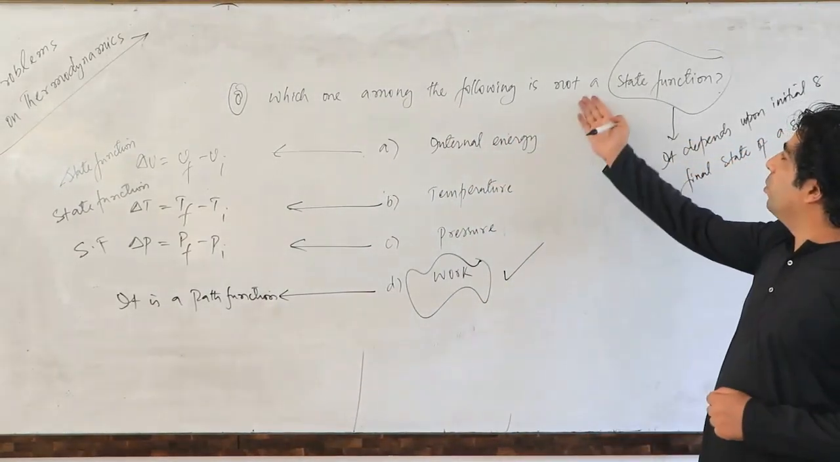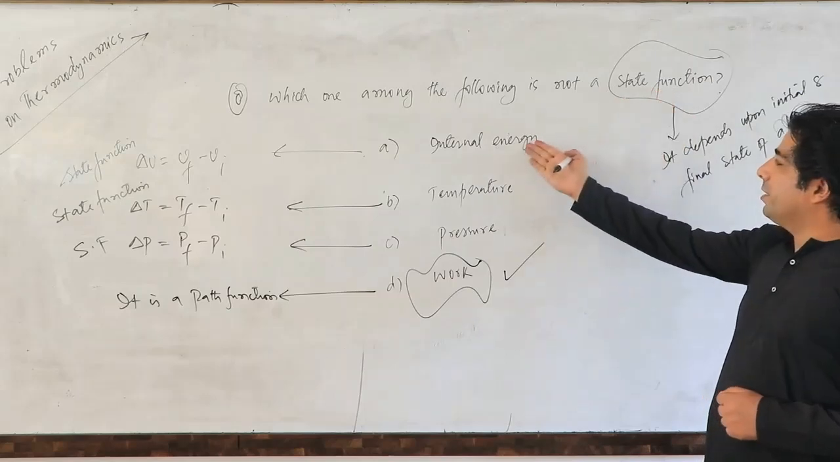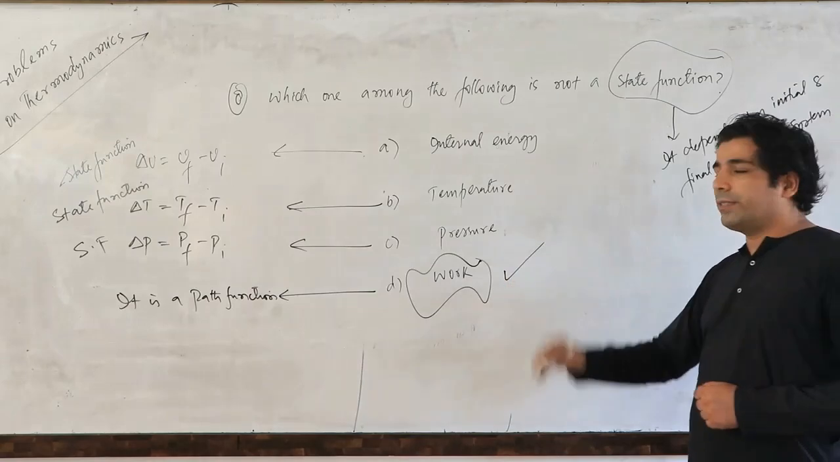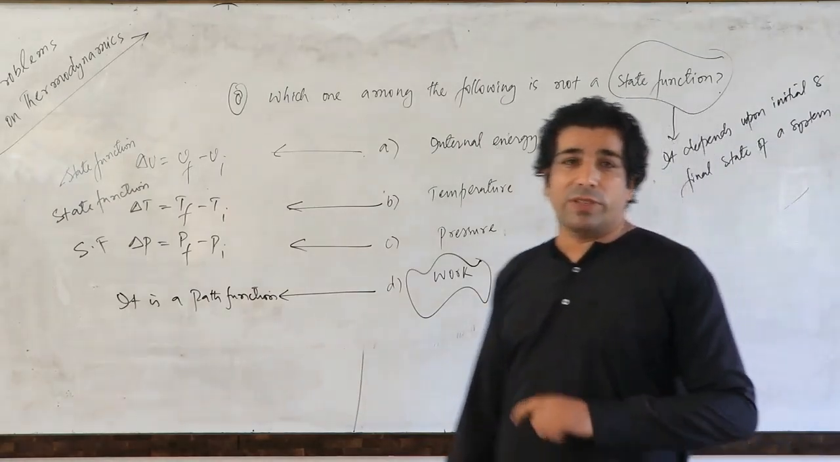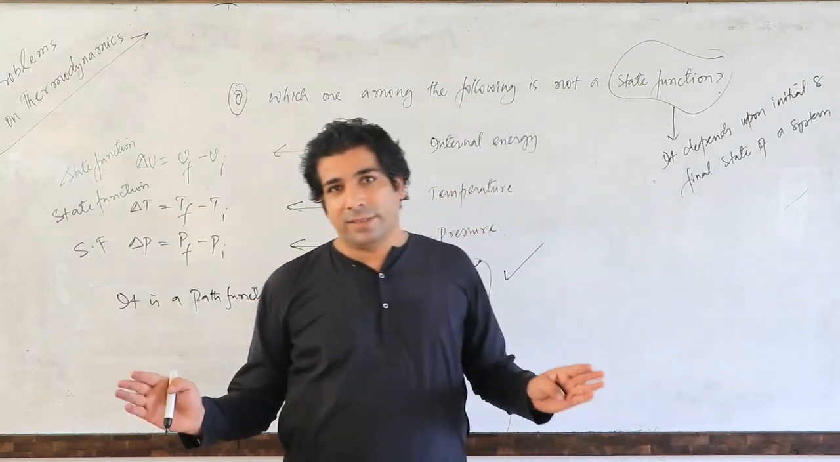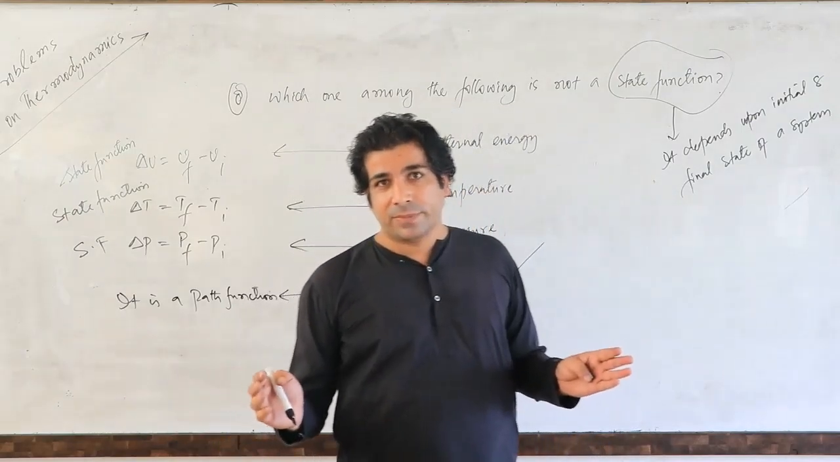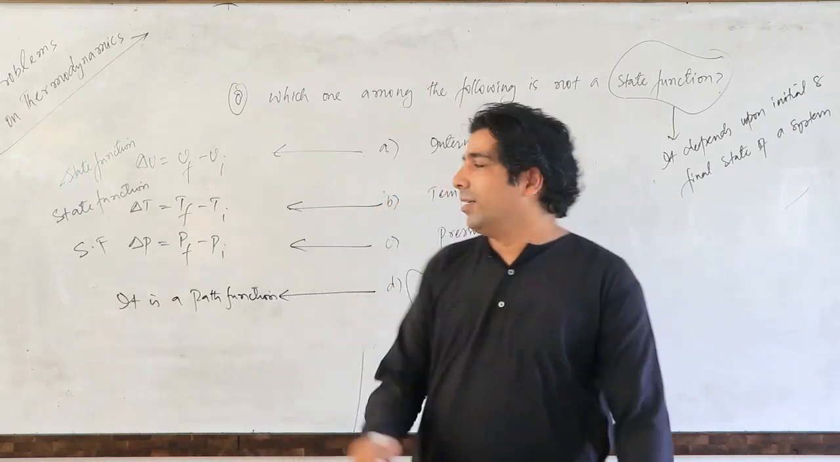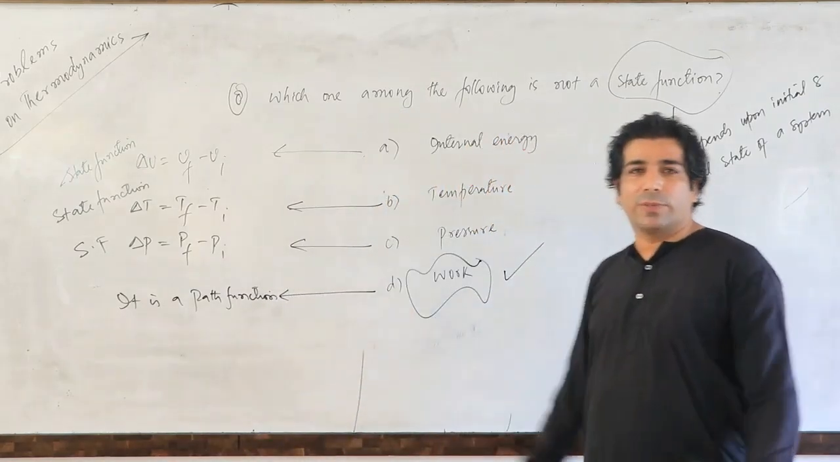Which one among the following is not a state function? Internal energy is a state function, but work is a path function. It does not depend upon the final and initial state of the system. It depends upon the path, the distance, or the path of the process, the mechanism of the process, we can say. Please have a look. Please make note of this.